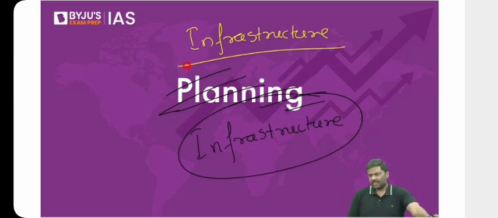Now what is FDI? Whenever a foreign company comes to India and invests in infrastructure, that is basically FDI, foreign direct investment. This can be up to 51%, up to 26%, or up to 100% as well. FDI is allowed into India either through the automatic route or the approval route, the government route. Under the automatic route, government approval is not required. Foreign companies can bring dollars into India and invest in different sectors. The only condition is that within 30 days of bringing in dollars, they must inform the Reserve Bank of India.